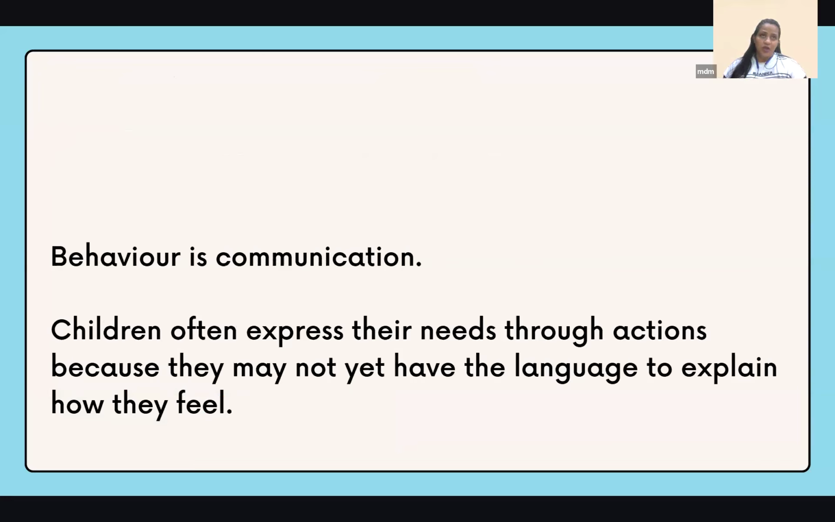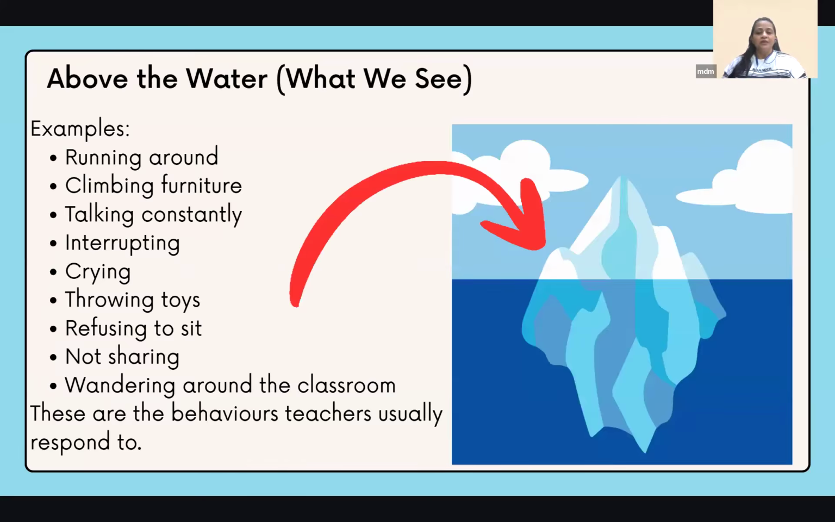So behavior is a communication, as I said earlier. They are still learning to express, they are still building their communication. So we need to learn they are communicating with us through their behavior. Now, here what I've put is things that we see, things that are above the water. Running around, all these things which I mentioned, are listed over here. Throwing toys, refusing to sit, not sharing. All these things we see from the child. These behaviors we usually respond to also.